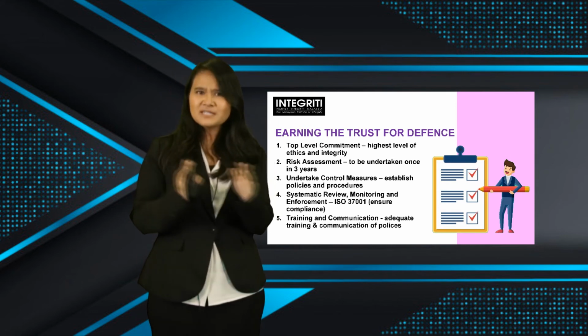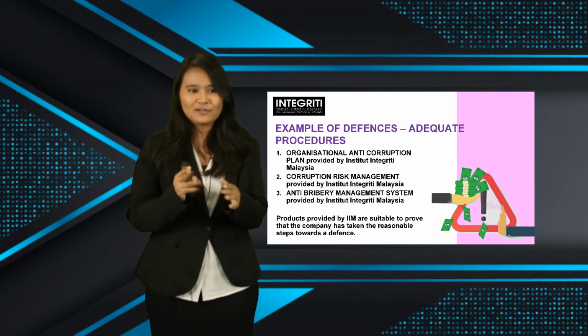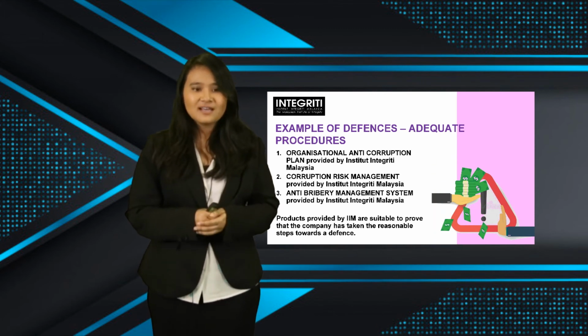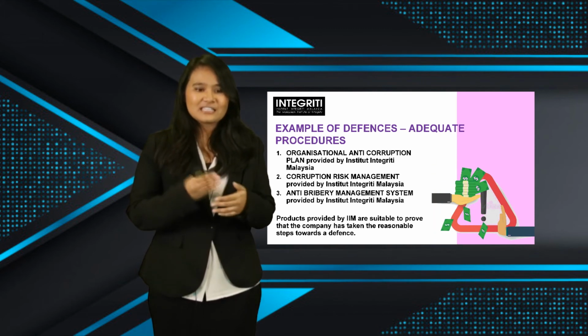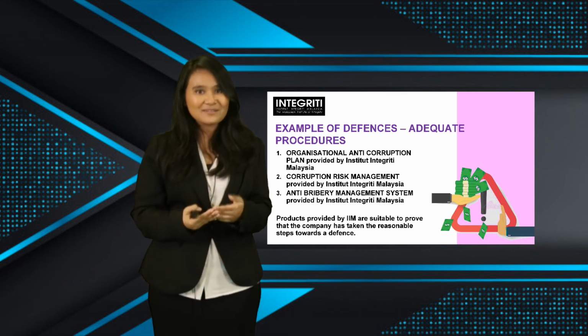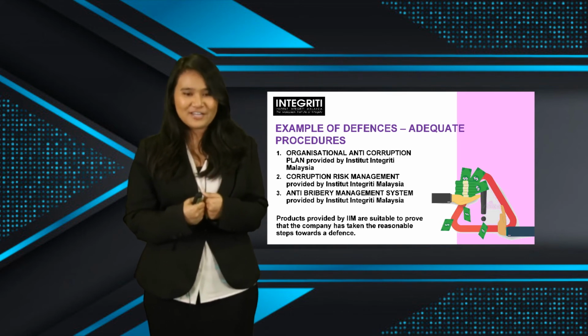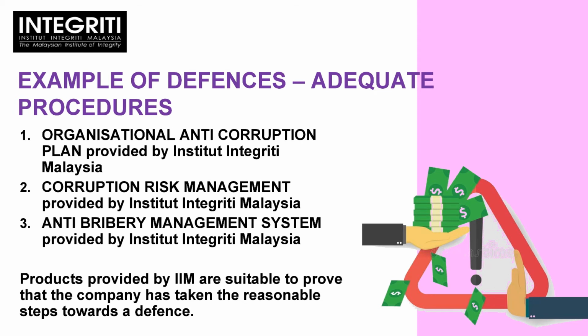All right, some examples of defenses. Let's look into adequate procedures examples. This is actually some of the products that are provided by us at the Malaysian Institute of Integrity. Those products would be Organizational Anti-Corruption Plan, or usually we call them OACP, Corruption Risk Management, and also Anti-Bribery Management System.